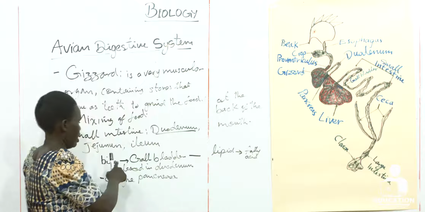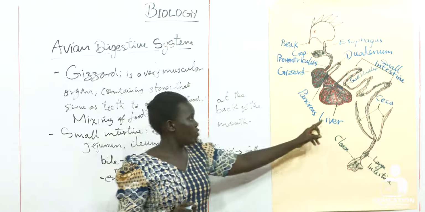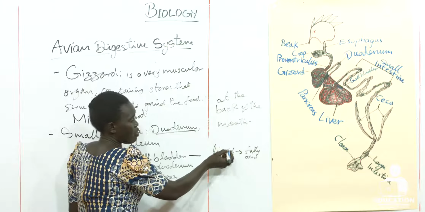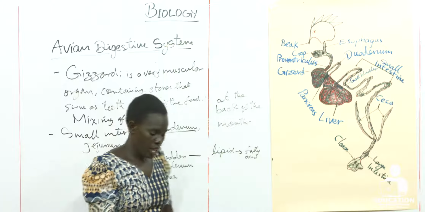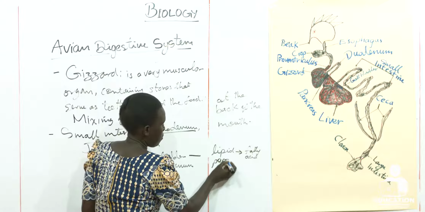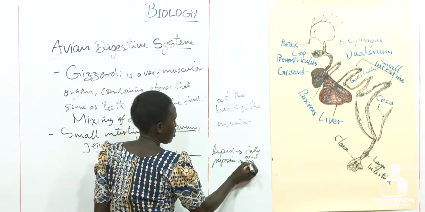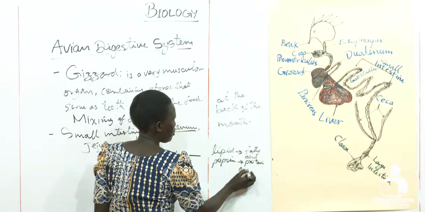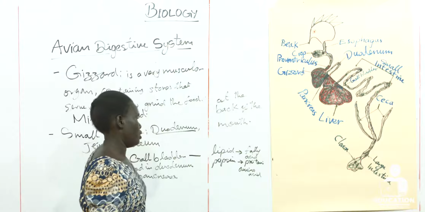That's why you'll find the bile that was produced by the liver but released by the gallbladder is breaking down the lipids into fatty acid. Then pepsin breaks down the protein into amino acid. So amino acid is the building block of the protein.